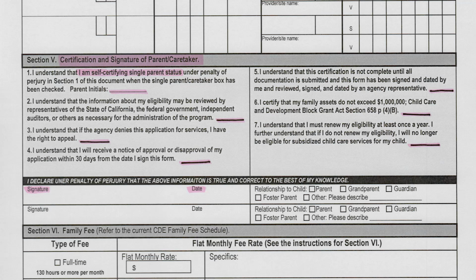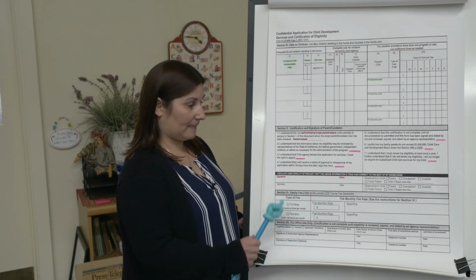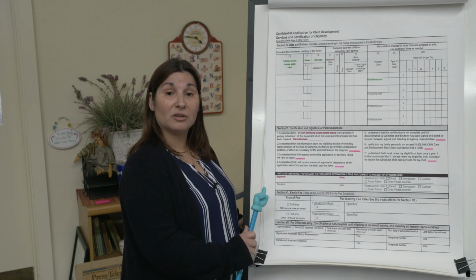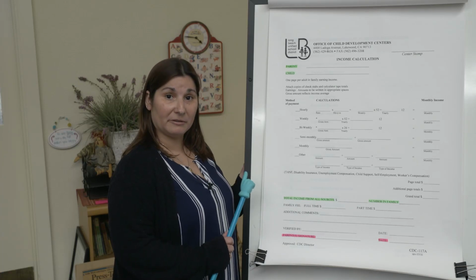Once you have gone through those statements, then you will sign and date the form, certifying that you are doing all of this under penalty of perjury. Once you have completed all of that information, you are finished with this page and we can move on to the income calculation. This is your income calculation.